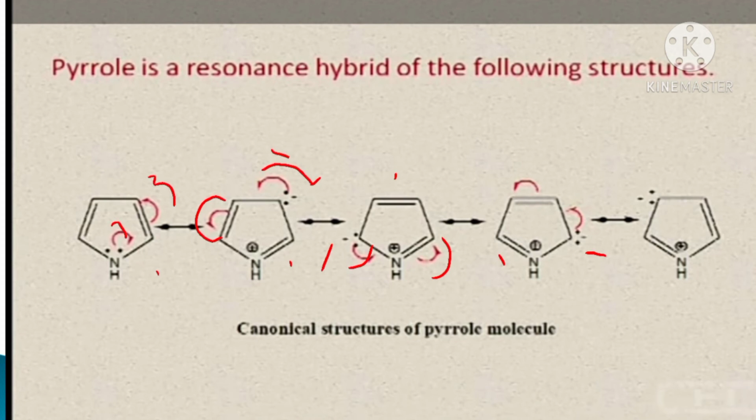This negative charge attacks here and this bond shifts here, forming a negative charge and a double bond. Finally, this negative charge attacks the nitrogen atom and stabilizes the positive charge.